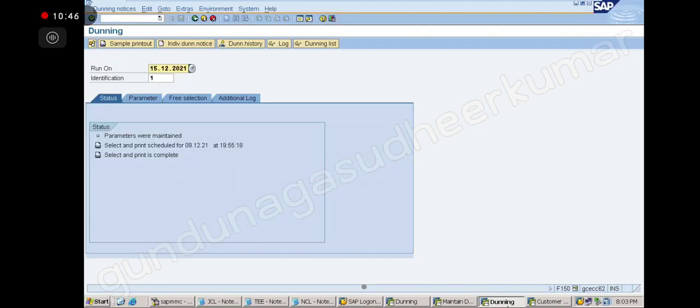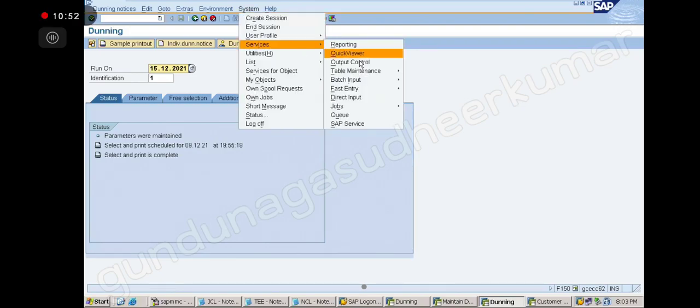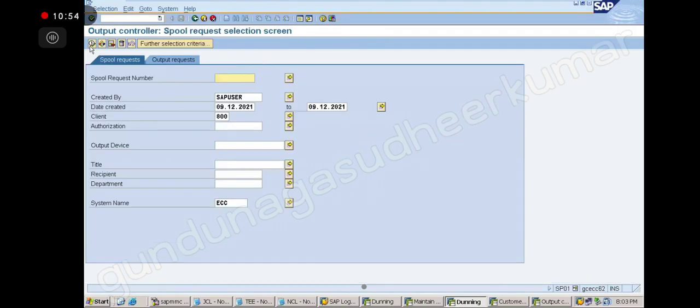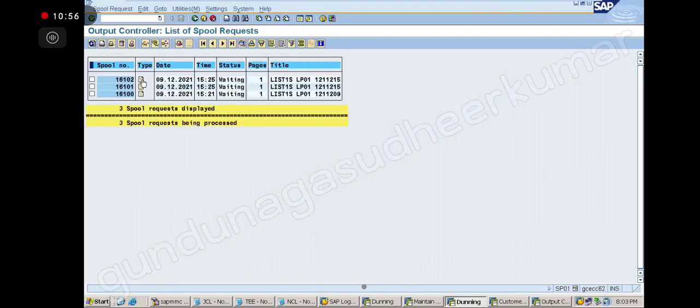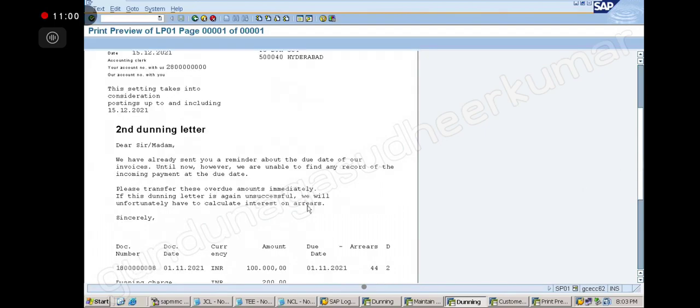When you do that interest calculation and inform him like this, you mention it in the letter. Now the second dunning letter is gone. Here in the second letter you are telling him I am going to charge the interest. Then you calculate the interest. Then the second, third letter will add the interest also automatically.